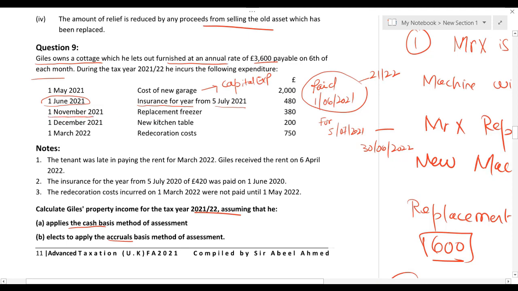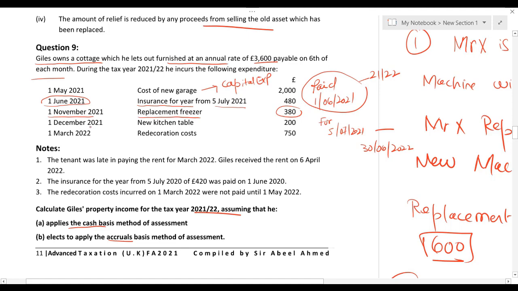First November 2021, replacement freezer 380. Okay. Replacement furniture relief is allowed on a replacement basis and it is written replacement freezer. We just need to find out one thing. If there is any scrap value of the old freezer available, then from this 380, I am going to deduct the scrap value of the old freezer. If we do not have any scrap value of the old freezer, then the entire 380 will be deducted from the property income, and this 380 is your replacement furniture relief.